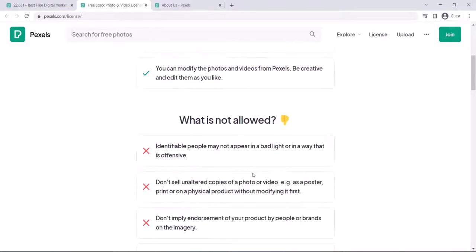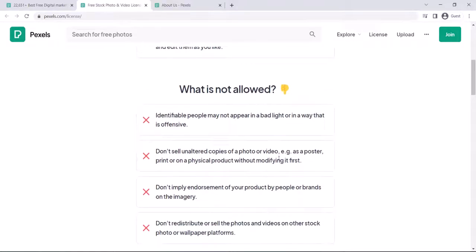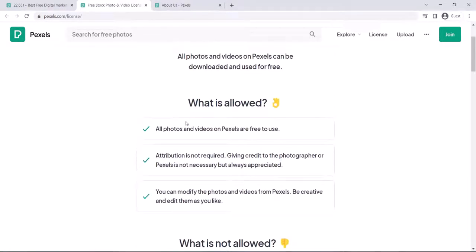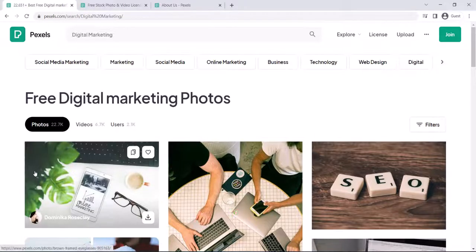What is not allowed? Identifiable people may not appear in a bad light. Whoever has given this to Pexels should not appear in a bad light or even offensive. Don't sell unaltered copies of a photo or video, for example as a poster, print, or a physical product without modifying it first. Don't imply endorsement of your product by people or brands in the imagery. Don't redistribute or sell the photos and videos on other stock photo or wallpaper platforms. These are not allowed. So the whole thing is you can be creative and get all the required images for your creativity in Pexels. We'll move on to the next one.